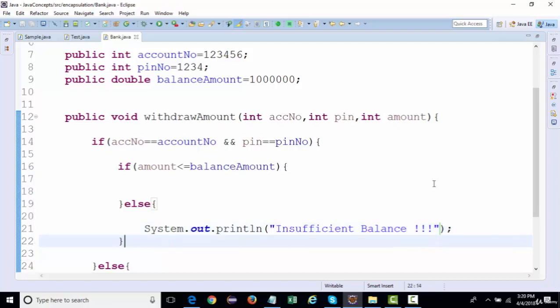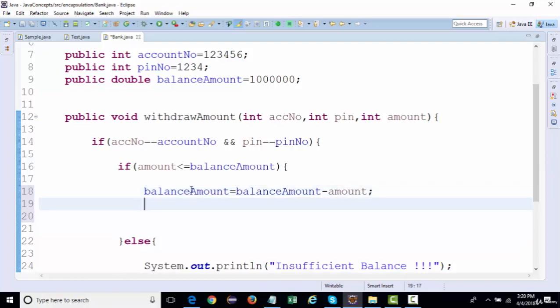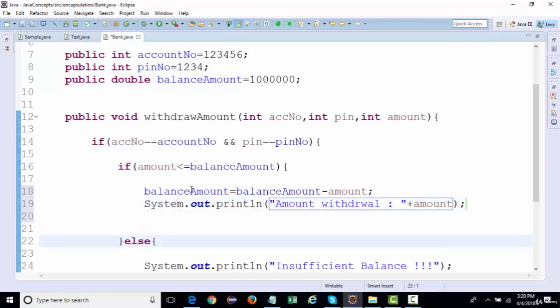And if everything is fine, then we'll first update the balance amount. So we're going to say balance amount is equal to balance amount minus the amount, right? And we can also give some message like amount withdrawal, and we can say amount. And if in case you want to show the balance amount as well, you can show that as well.